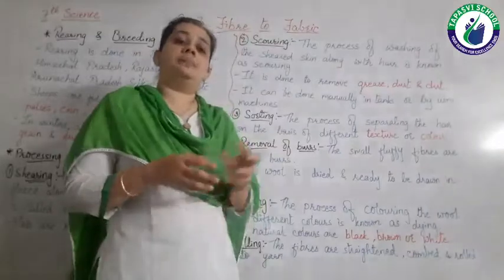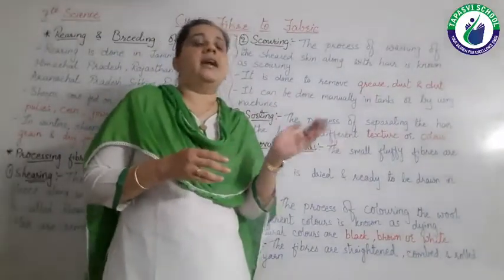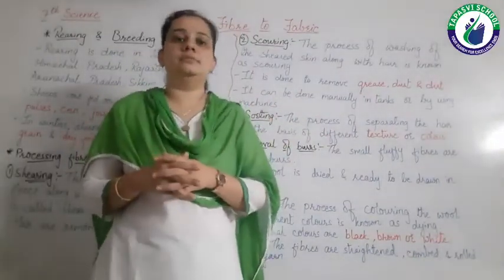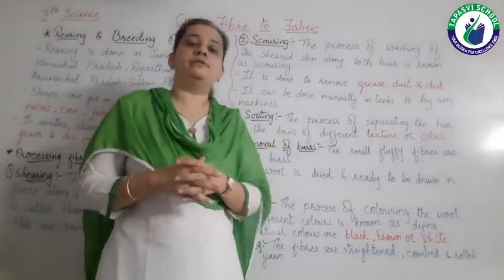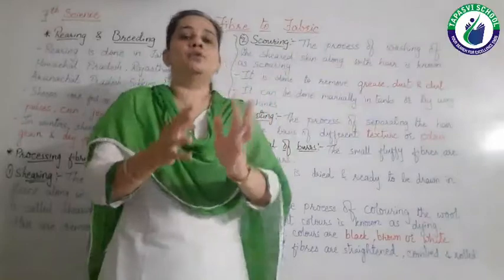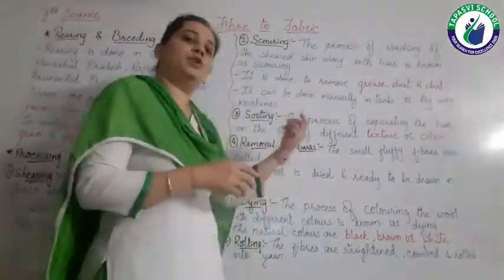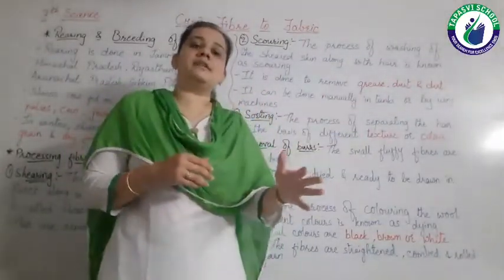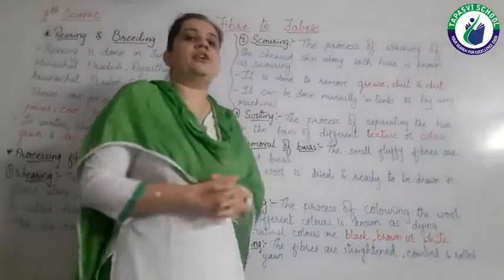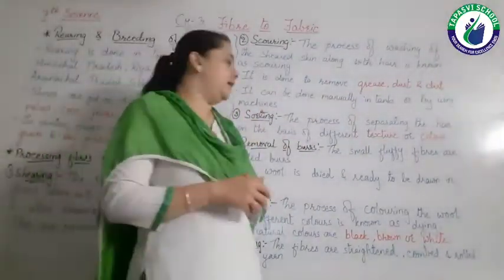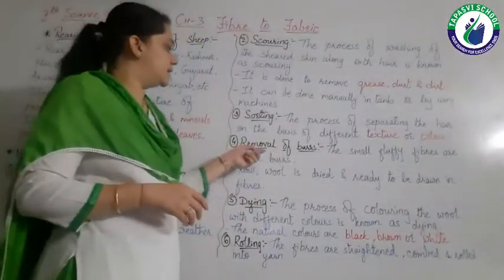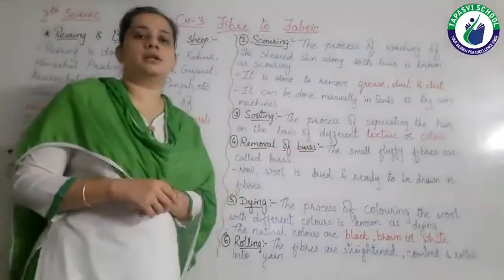So on the basis of the texture and the color of the wool, we are separating the wool. For this process the wool is sent to factories for the separation, and this process is known as sorting, right?